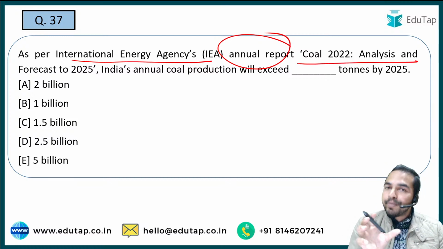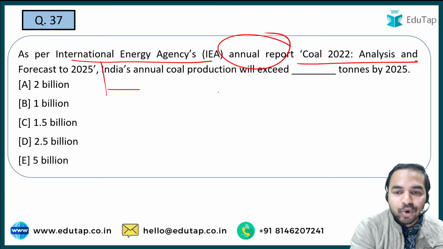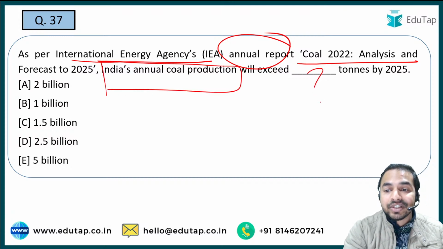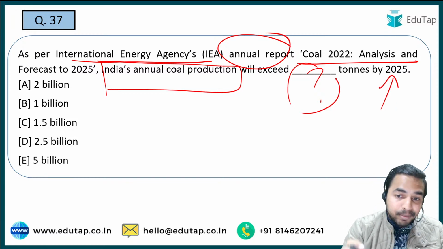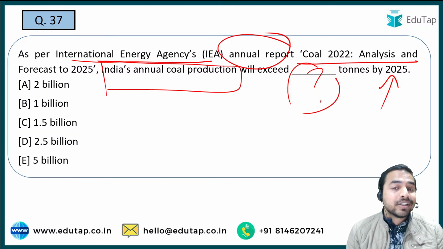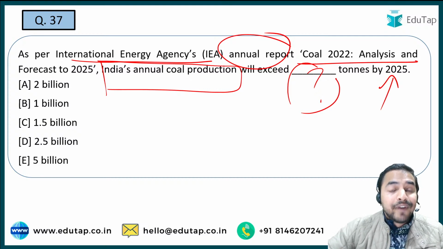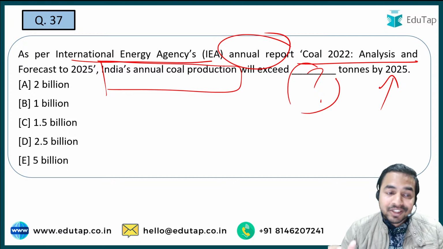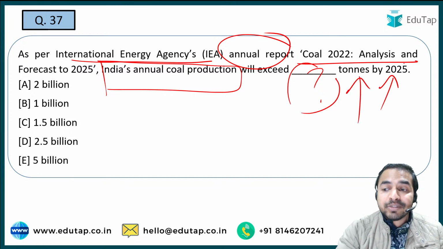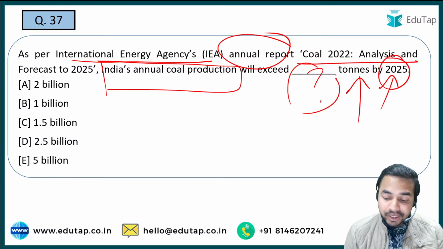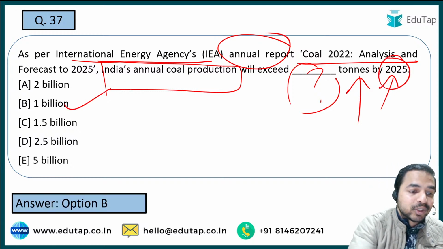तो इस particular report के according इंडिया का जो annual coal production है, it will exceed dash tons by year 2025. See guys, let me tell you that whenever such kind of reports are being released, releasing body तो आपको यहाँ पर already दी गई है, but a question can also come up on the findings of that particular report. जैसे कि इस रिपोर्ट ने फाइंड किया कि इंडिया का जो एनुअल कोल प्रोडक्शन है, it will exceed dash tons by 2025, and what is that amount? It is basically option B, that is 1 billion.